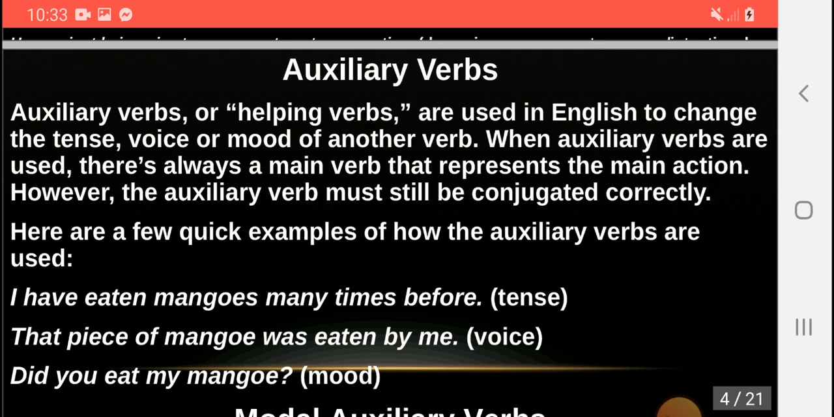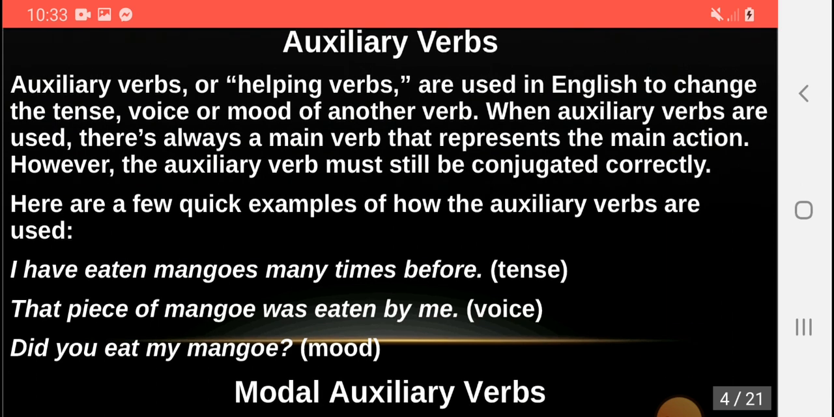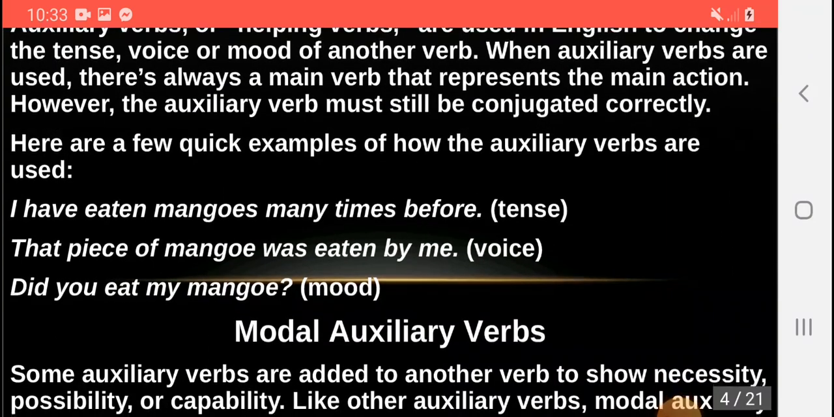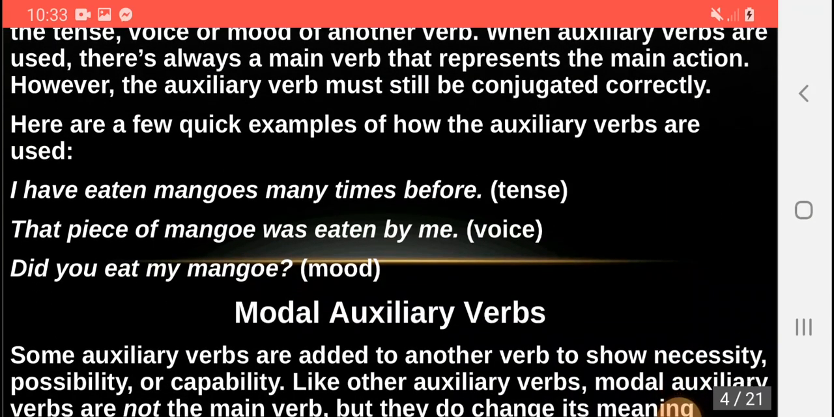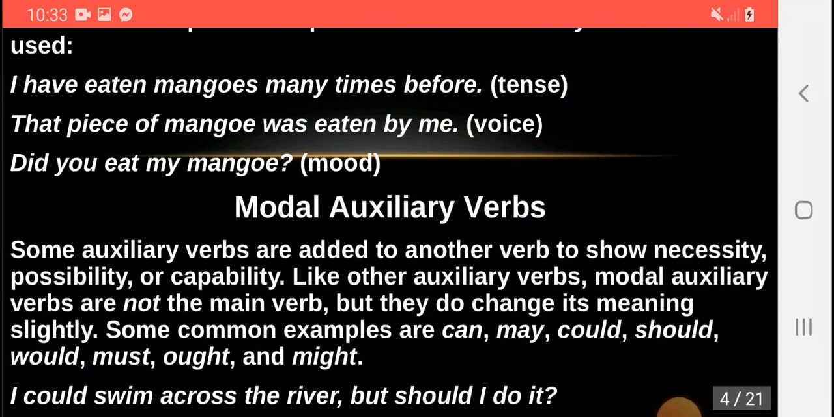I have eaten mangoes many times before. This shows the tense. That piece of mango was eaten by me. Here we see the voice, the passive voice. Did you eat my mangoes? It shows the mood.